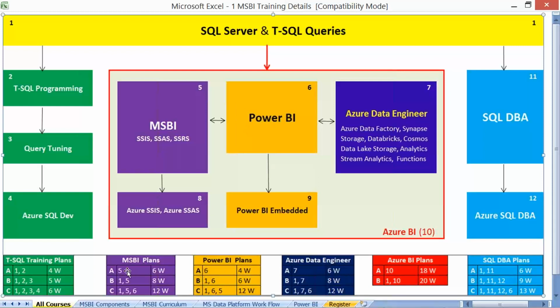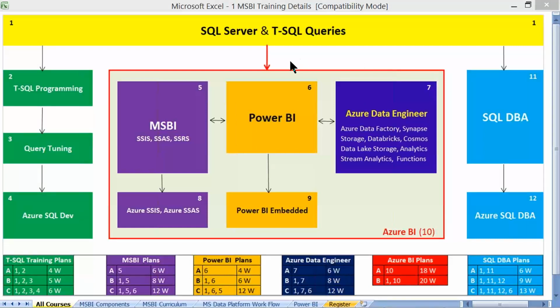So option A, plan A for MSBI, only core MSBI, 6 weeks, or SQL plus MSBI, about 8 to 9 weeks, or add on to your resume Power BI, MSBI plan C, for 12 to 13 weeks. And additionally, we need to have the project work, one for MSBI end to end and one for Power BI end to end.